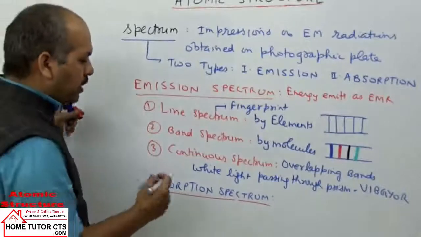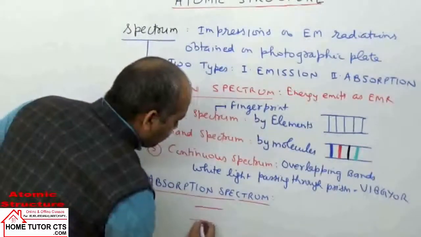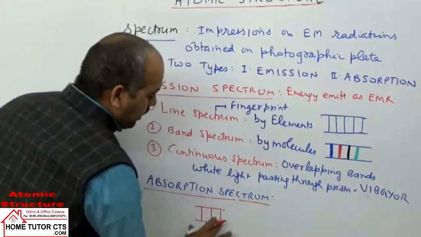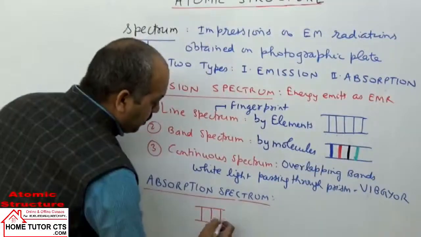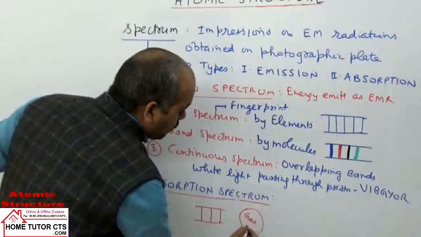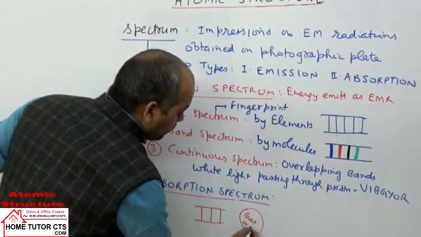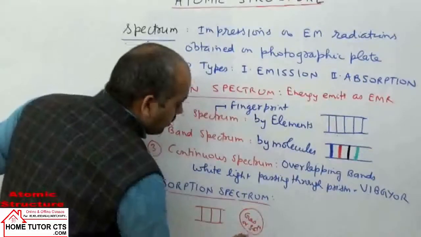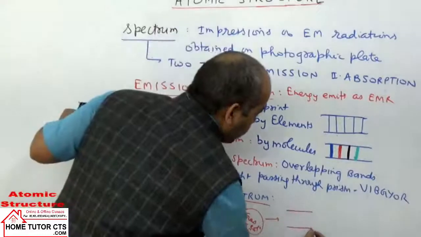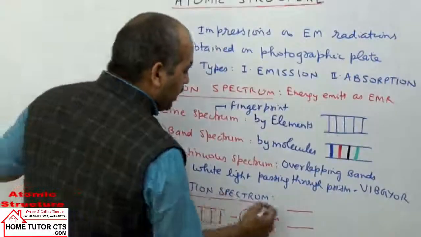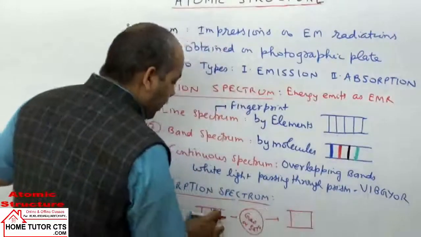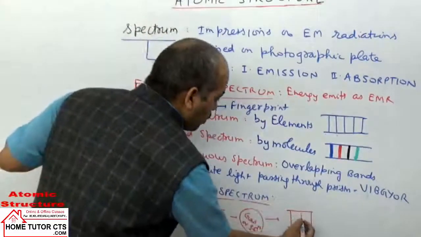You can take a simplified way. Suppose we have this kind of lines already of different wavelength. We pass them through solution or gas. We can have gas or solution. Now when this is passed here and after coming out, what happens? Let us take we have 3 lines. Out of 3 lines, one line is absorbed. Middle line is absorbed by the gas molecules or solution.